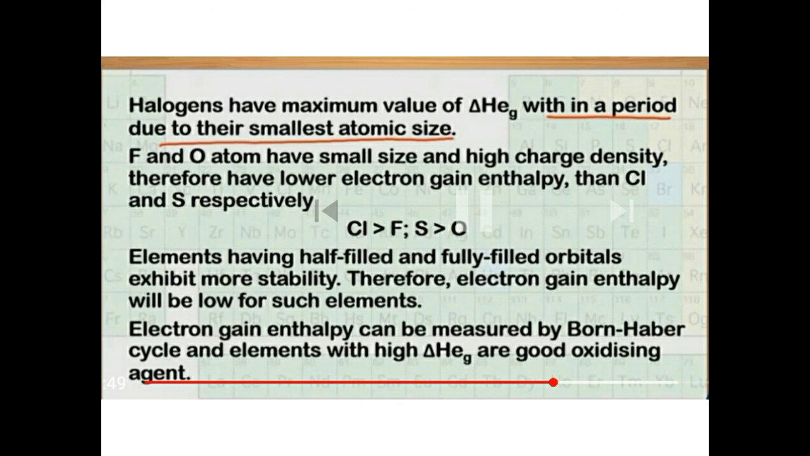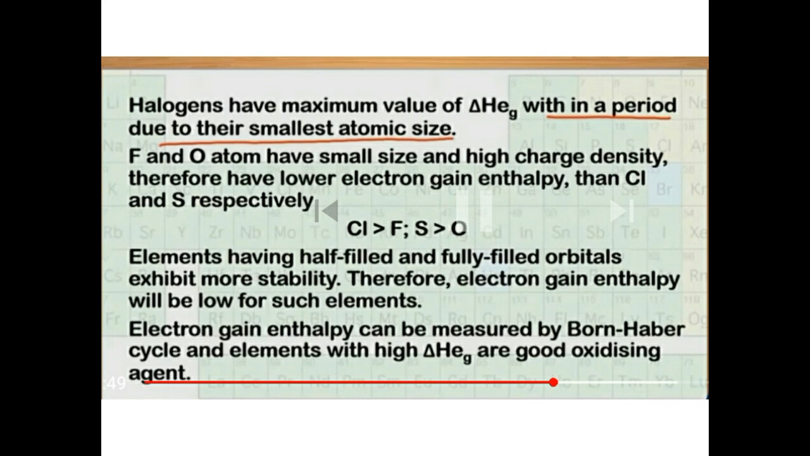Why? Because beryllium has a fully filled electronic configuration. If you write the electronic configuration of beryllium, it is 1s2 2s2. So ns2 is fully filled, that is why it has less tendency to accept electrons, so its electron gain enthalpy will also decrease, and lithium will have more than beryllium.